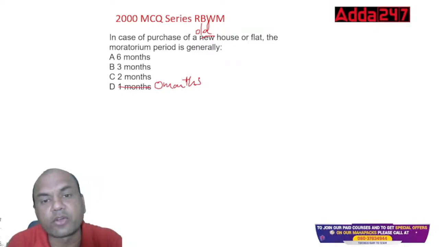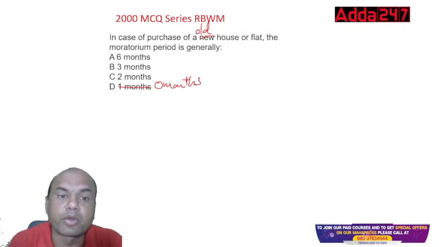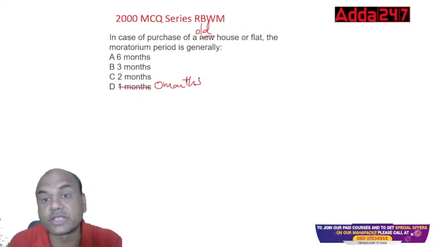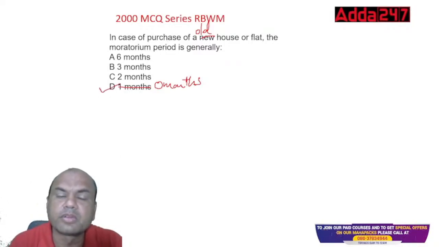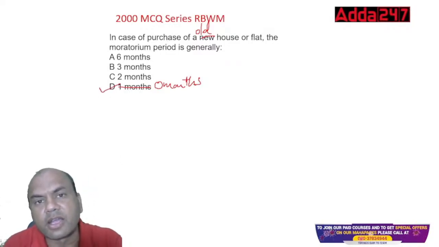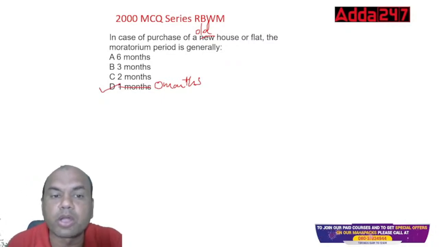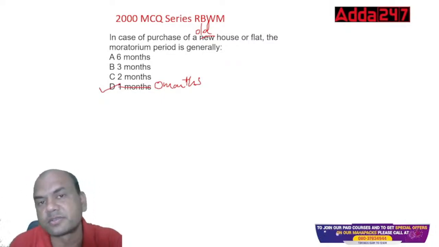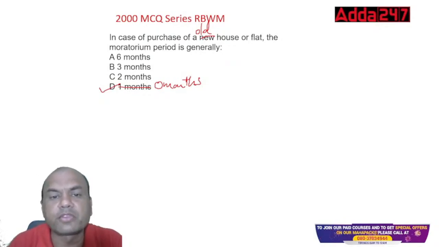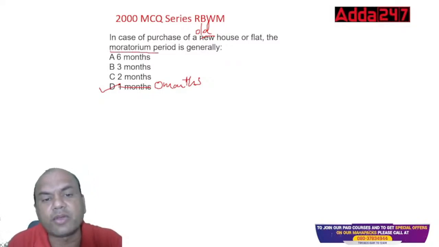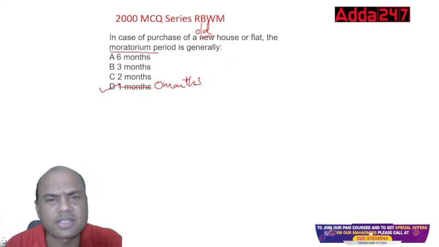If I am buying a second-hand flat, there is no moratorium period, 0, because the flat is already ready, right? So the answer is 0 months. No moratorium is allowed on second-hand flats. What is the logic of moratorium? Moratorium is for under construction, when the construction is going on. A second-hand flat is already constructed. What construction is remaining in that? Nothing.